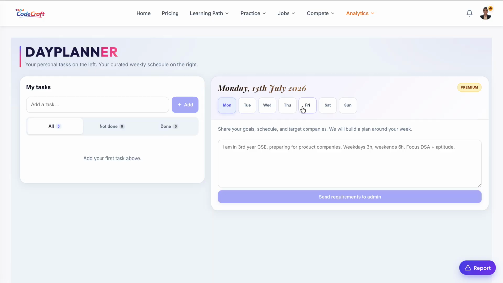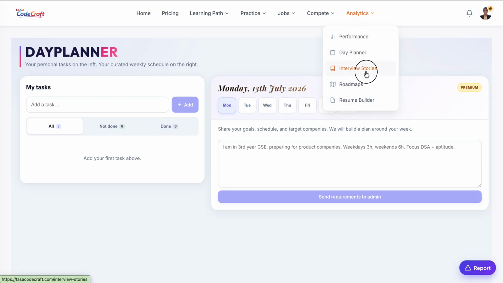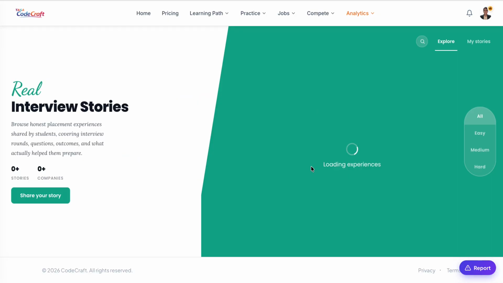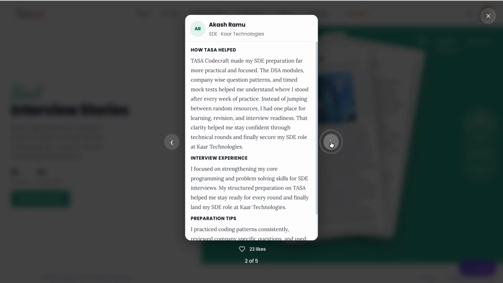You can plan your day accordingly as you want, or else you can send a requirement to us, like this kind of a template. I want to focus on this, and this is my time period, like 6 months. I need to complete the DSA fully. I can allocate only 3 hours of time per day. So based on that, can you curate a plan for me, customize the plan just for me? Yes, we can do that. And you just have to send the requirements to the admin, who will create a curated plan, and it will be shown in your calendar. And then interview stories, you can see the interview stories of people who actually used TASA CodeCraft and got benefited.